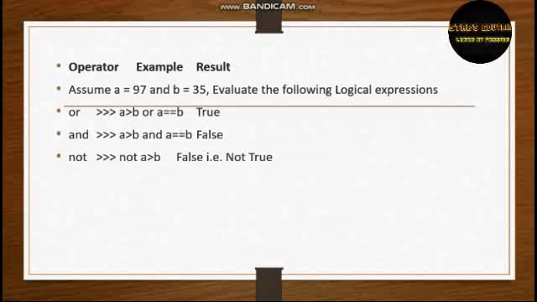We are assuming A equals 97 and B equals 35. To evaluate logical expressions here, we are using the OR keyword, which defines the OR statement in Python programming. For example, A is greater than B, which we already know is true, or A equals B. Here we are giving two conditions, but it checks only one condition.